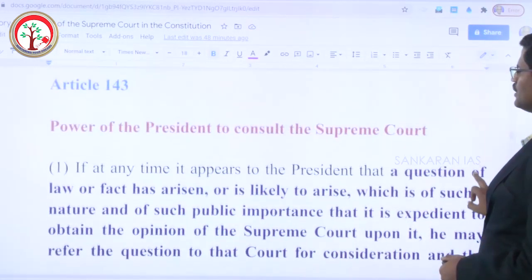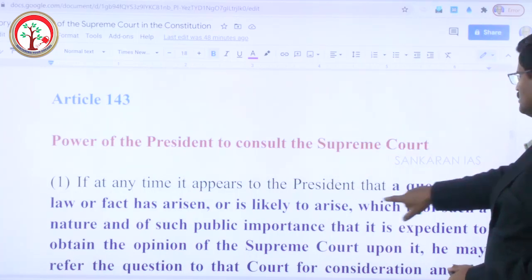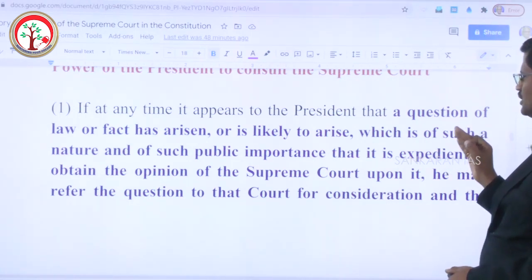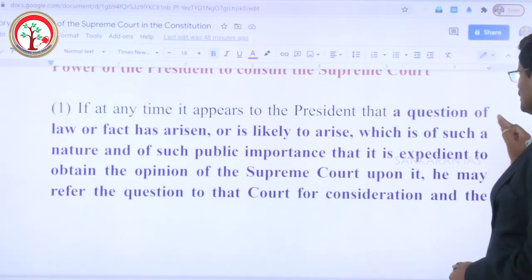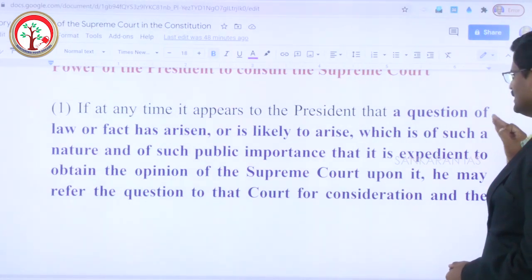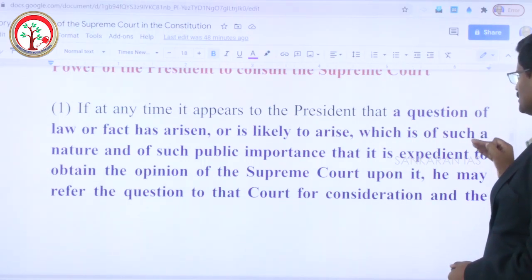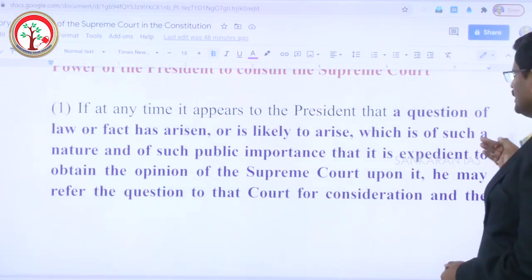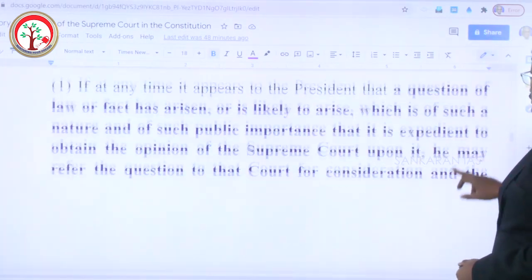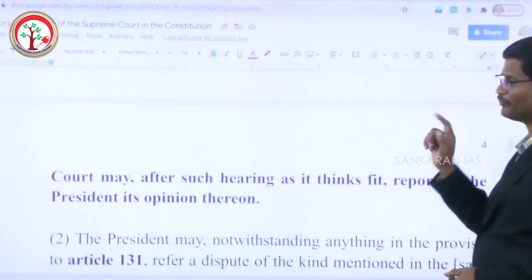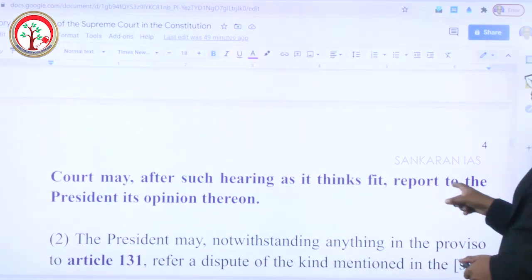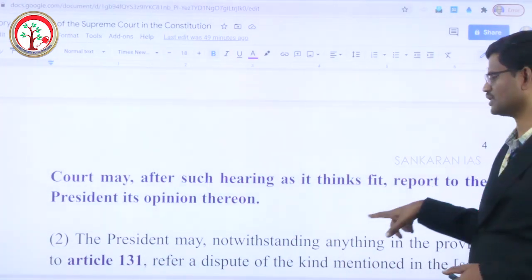As I told you earlier, under Article 143 Clause 1, if at any time it appears to the President that a question of law or fact has arisen or is likely to arise, which is of such a nature and of such public importance that it is important to obtain the opinion of the Supreme Court upon it, he may refer the question to the court for consideration. And the court may, so the word used here is may, after such hearing as it thinks fit, report to the President its opinion thereon.